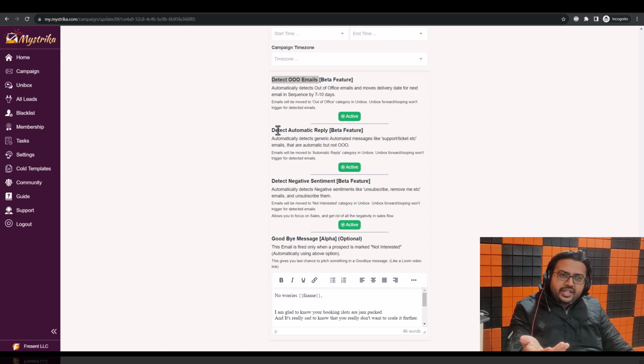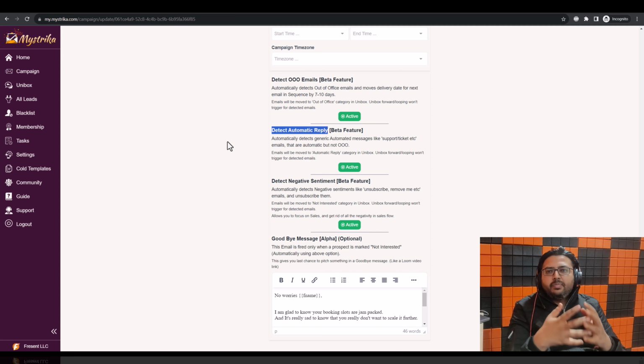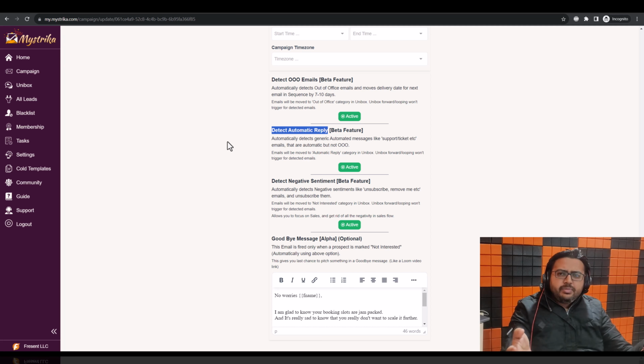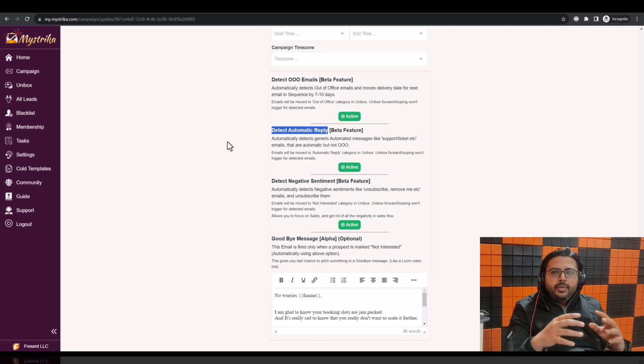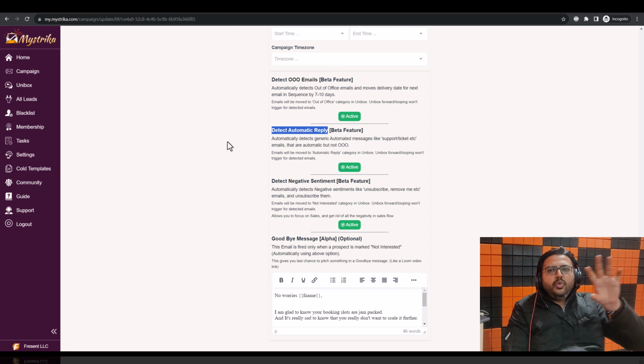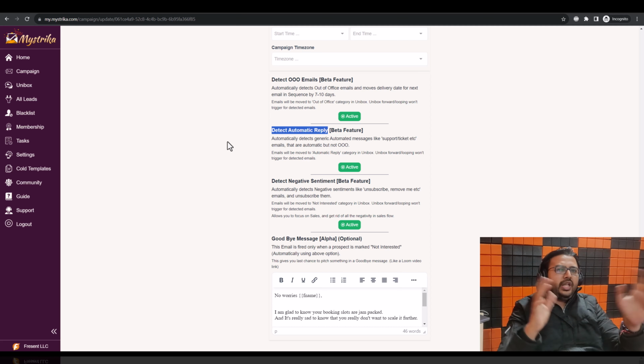Now let's come to the other one. Automatic reply detection. These are responses like an automatic ticket has been created, or some sort of automatic messages from different software that might be generated, and you don't really care about automated responses. So these will be moved to a separate category altogether so that it is not cluttering your Unibox.